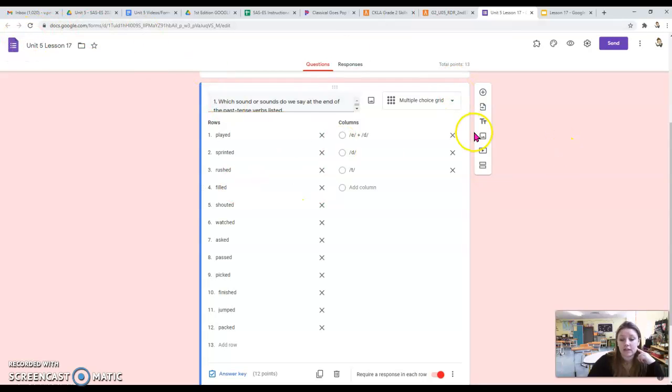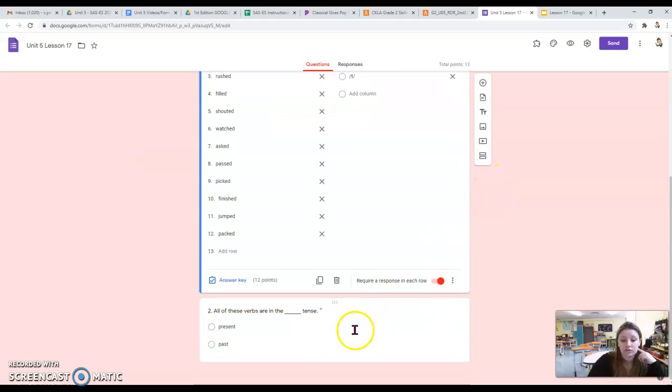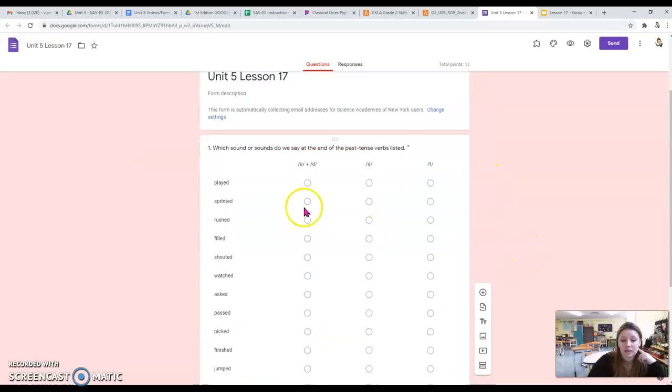So you're going to tell me which sound is made by each word. Sprinted. Sprinted. Does that say id, d, or t? What sound comes at the end of the word sprinted? Good. That one would be id.